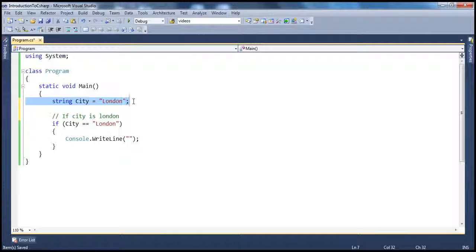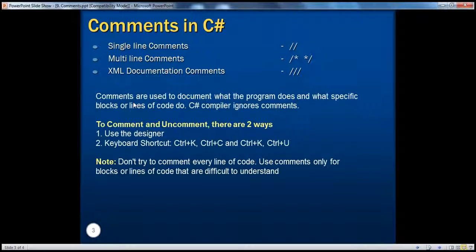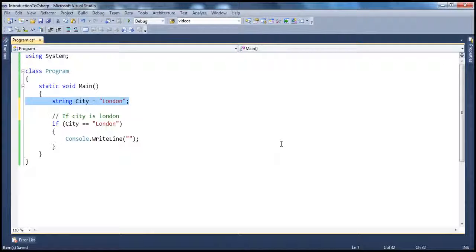Another way is to use the keyboard shortcut, which is faster and quicker. The keyboard combination for that, if you see the slide, is Control K, Control C. Control K is common, so Control K and Control C to comment. To uncomment, Control K, Control U. So Control K is common, C for comment, U for uncomment. That's how I remember it, just in case you're wondering how to remember them.